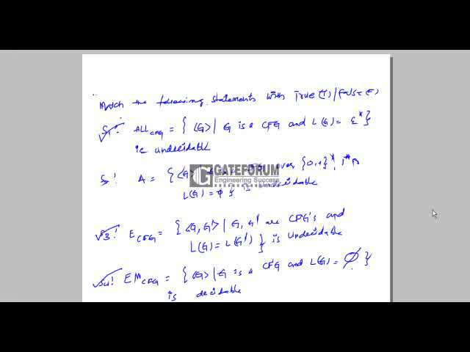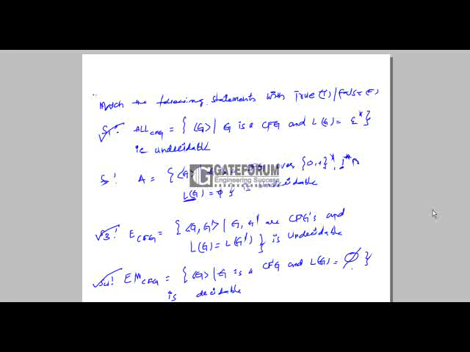If you see the second statement, G is a CFG over {0, 1}, and 1 star intersection L of G is equal to phi. Here, CFLs are closed under intersection with regular sets. Here 1 star is a regular set, and as G is a CFG, L of G is a CFL.